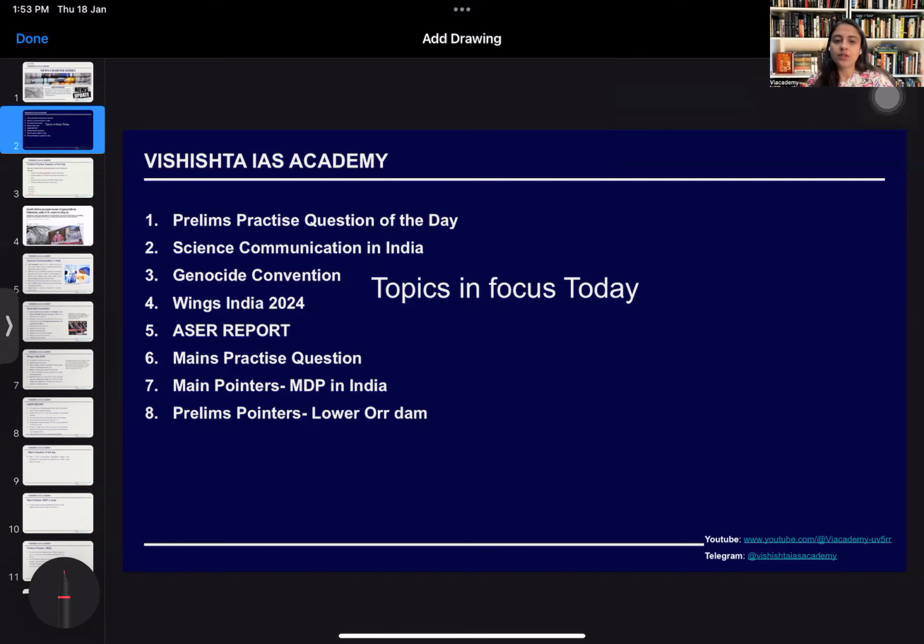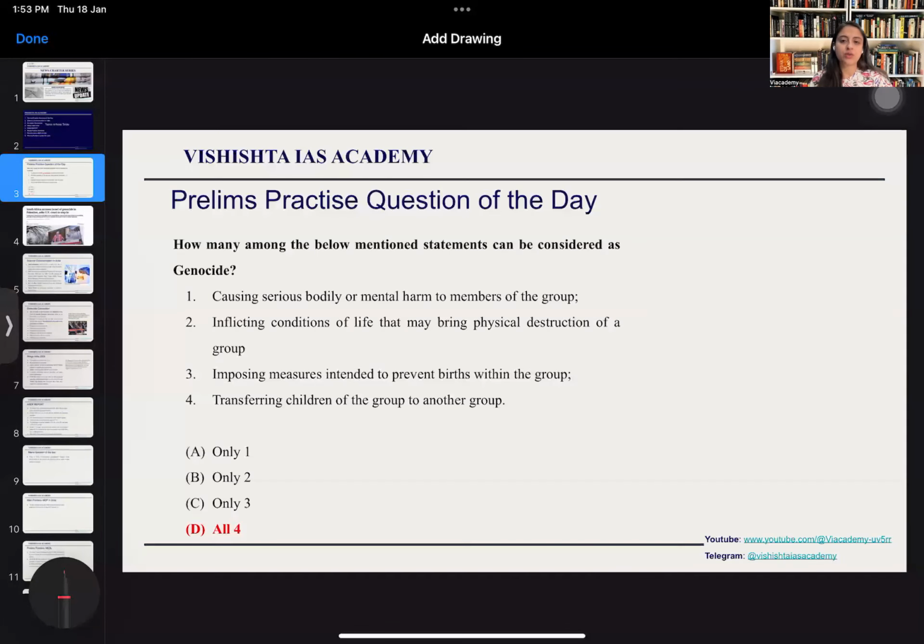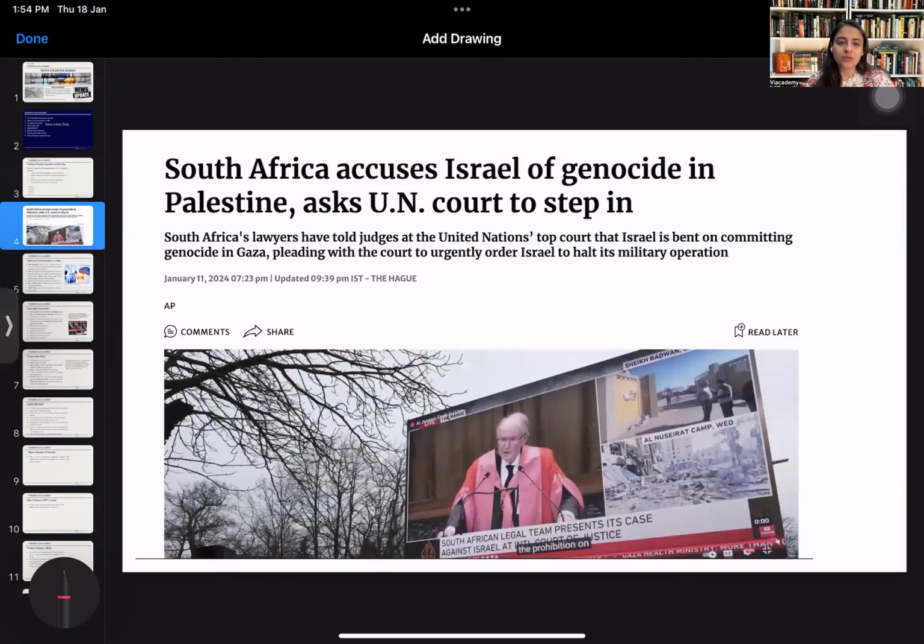First of all, like every day, we'll see the prelims practice question for the day. The prelims practice question is on the topic of genocide. Which of the following statements can be considered as causing genocide? First is causing serious bodily or mental harm to the members of the group, inflicting conditions of life that may be physical destruction of the group, imposing measures intended to prevent births within the group, and transferring children of one group to another.